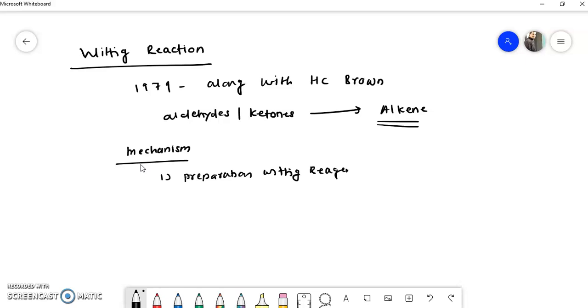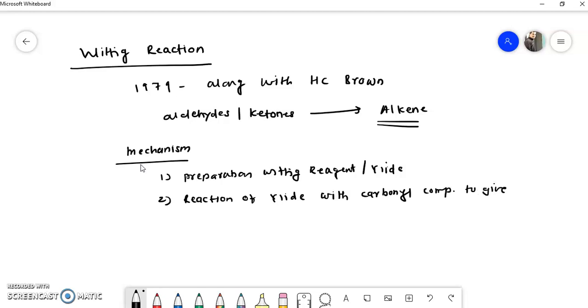That Wittig reagent is also called ylide. Okay, and the second step is reaction of ylide with carbonyl compounds to give alkene. So these are the two steps which are involved in the mechanism of this Wittig reaction.